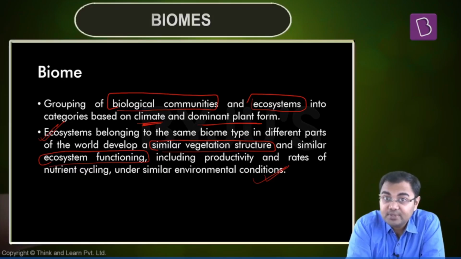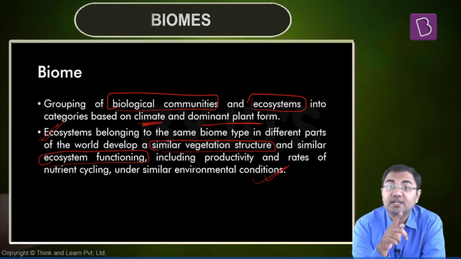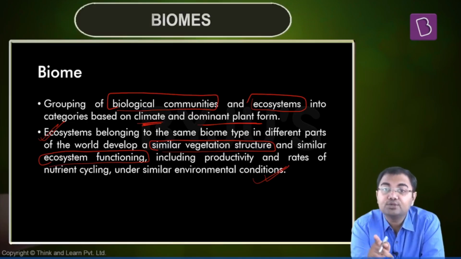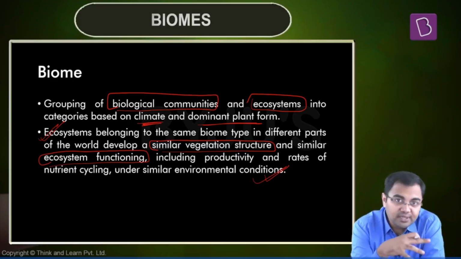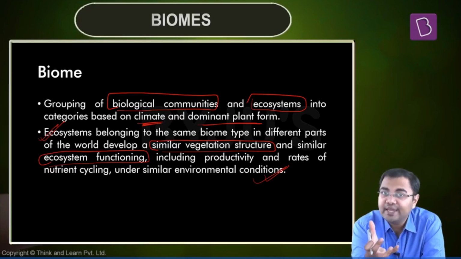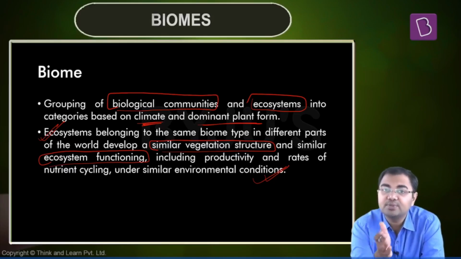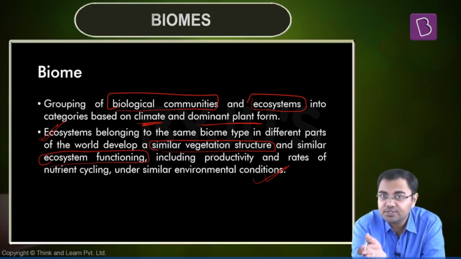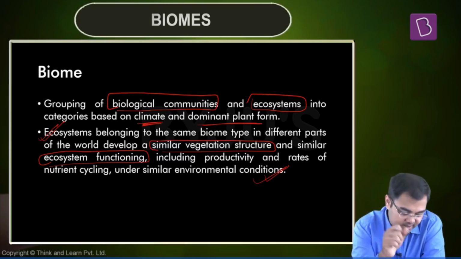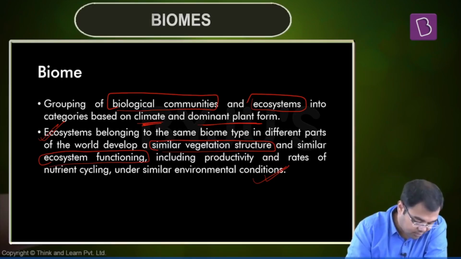There has been a question asked on the definition of an ecosystem. There has been a question asked on the basis of the difference between habitat and niche. So all these kinds of possibilities do exist, that they can try and ask you a question on the differences between biomes and ecosystems, biomes and habitats, habitat and ecosystem. All these possibilities exist. So this is about the basics of biomes.